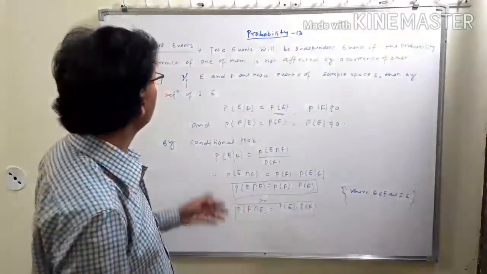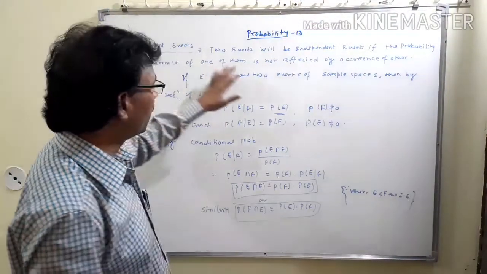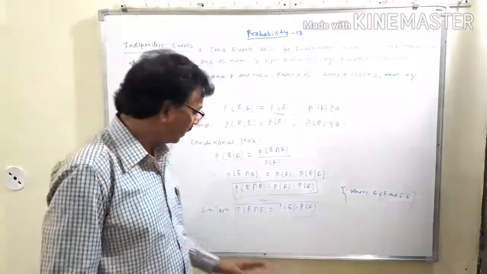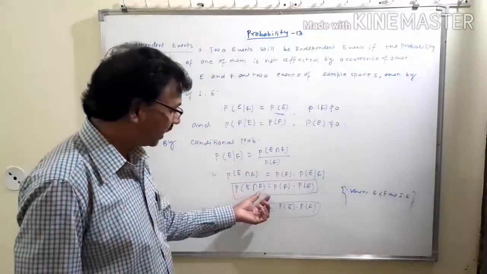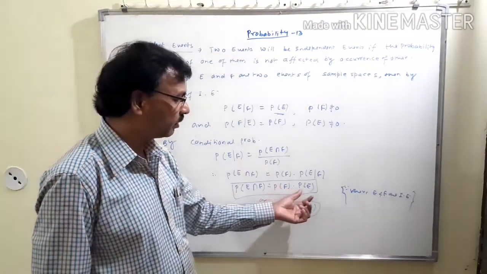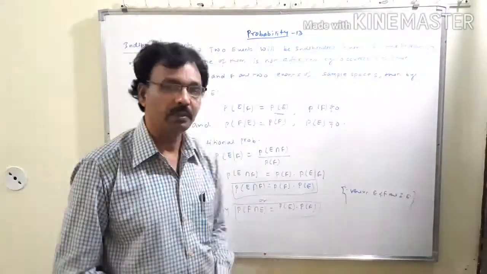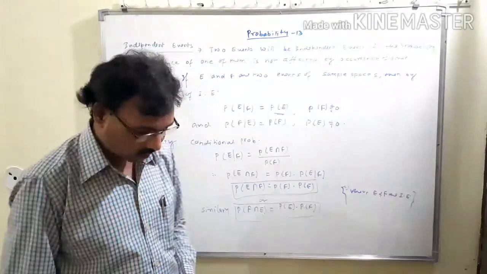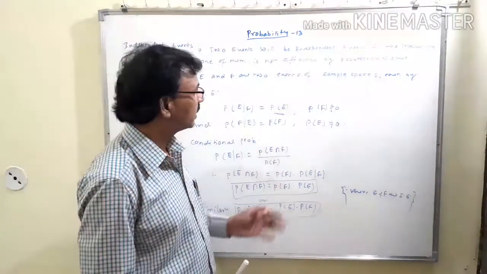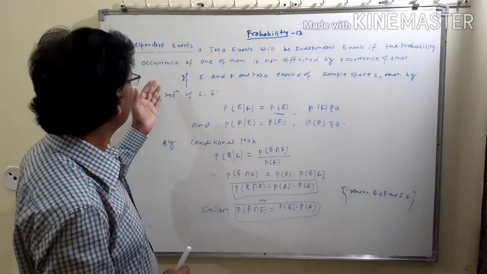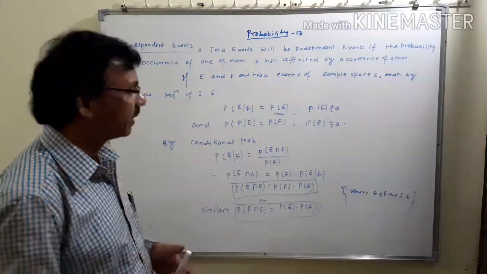So we can say that if E and F are two independent events, then P of E intersection F is equal to P of F into P of E, or P of F intersection E is equal to P of E into P of F. Now in the next video we will discuss the next definition about independent events.